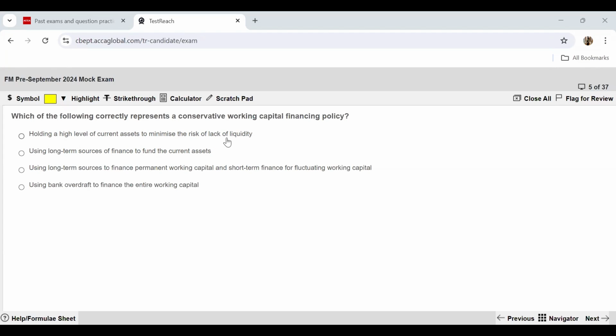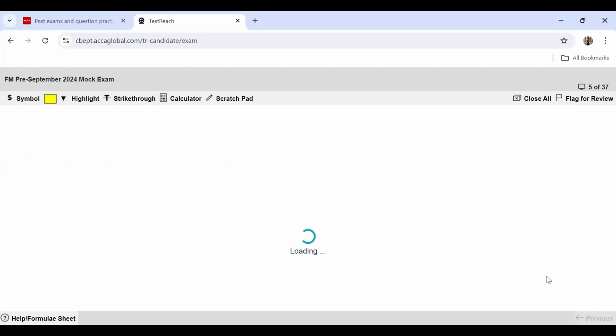This relates to working capital investment rather than working capital financing. Using long-term sources of finance to fund the current assets. This is absolutely what a conservative working capital financing policy is. That's why this is our option. Let's also eliminate the other ones. Using long-term sources of finance for permanent working capital, and short-term finance for fluctuating working capital. Now, this is what a balanced strategy looks like and not the conservative one. Using bank OD to finance the entire working capital, this is rather an aggressive financing policy.